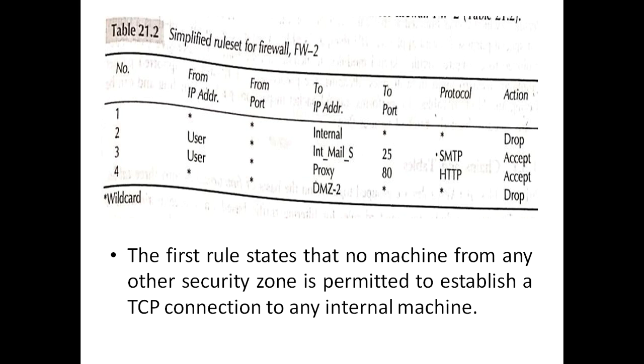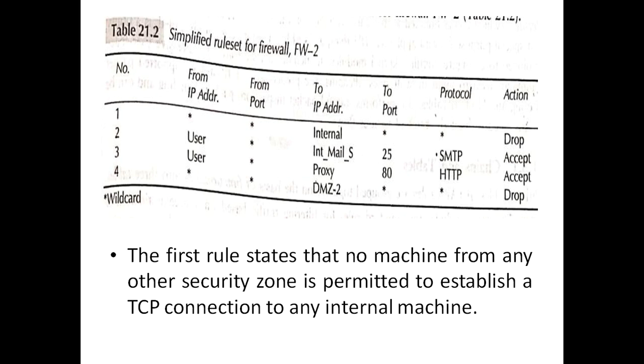Suppose there is a packet coming from the user using any port number which is addressed to the proxy server within firewall 2, using port number 80, which is HTTP, then accept it. It is a web page. Then suppose a packet from any user using any port number with IP address DMZ2, then drop that packet.